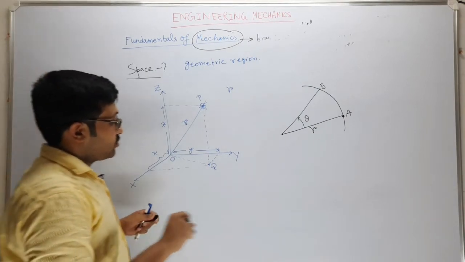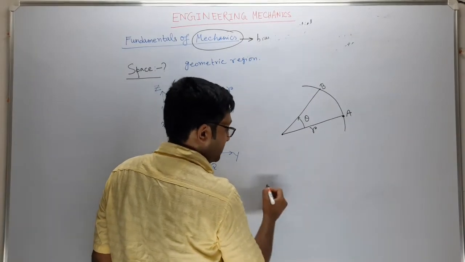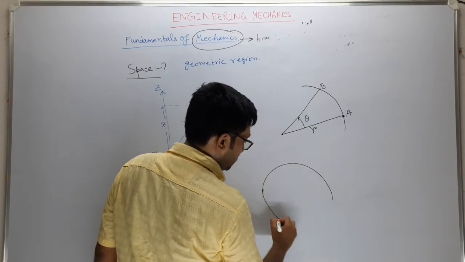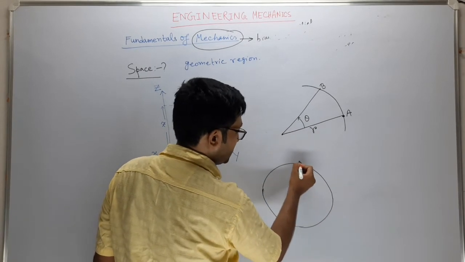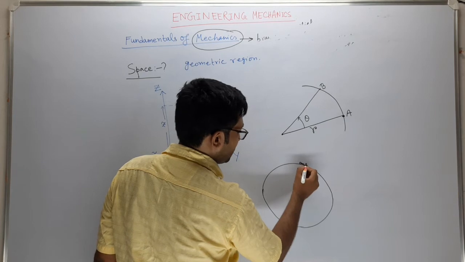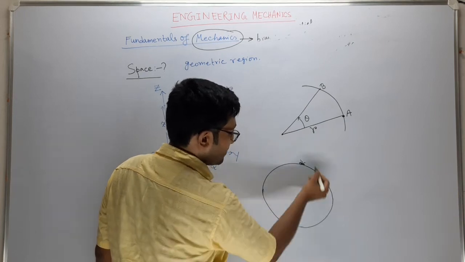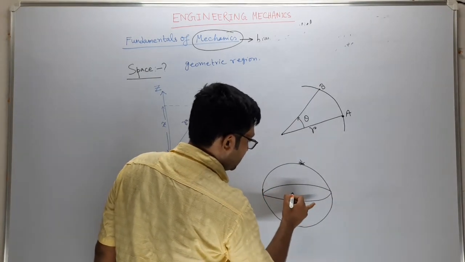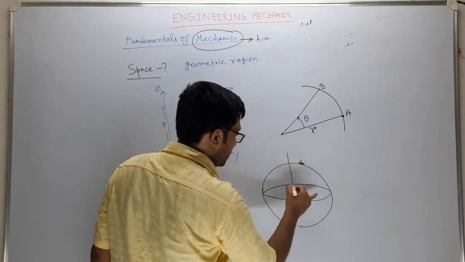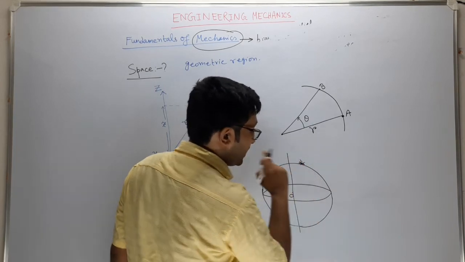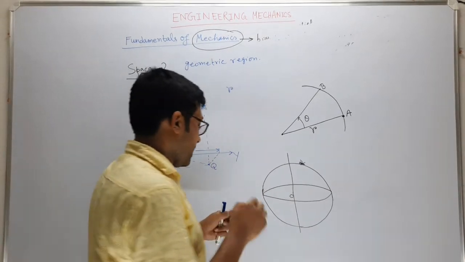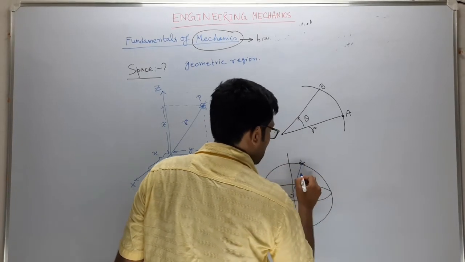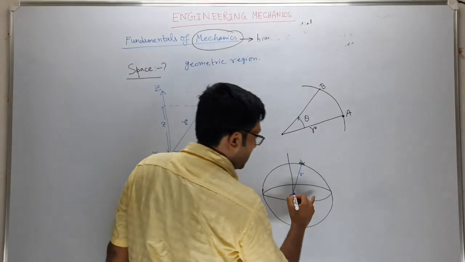In the same way, suppose an insect is moving on the surface of a sphere. Suppose this is an ant, moving on the sphere, and this is the center. Here, how can you define its position? You can define its position by using the spherical coordinate.